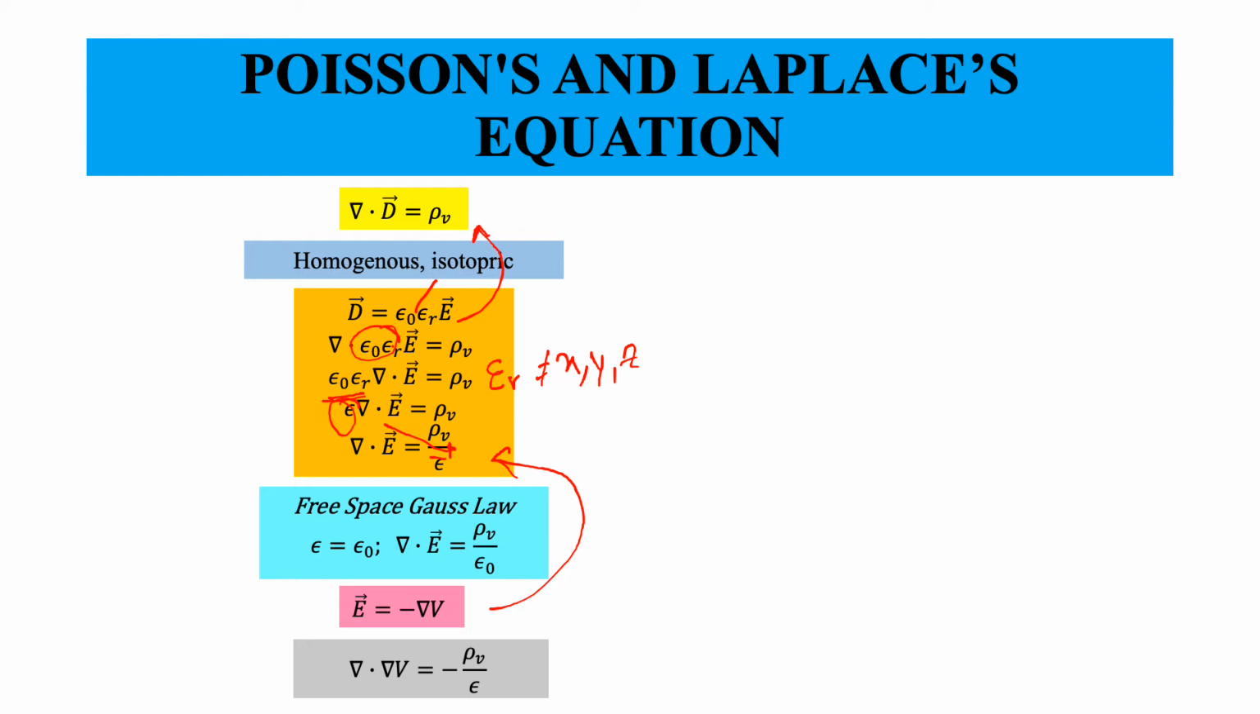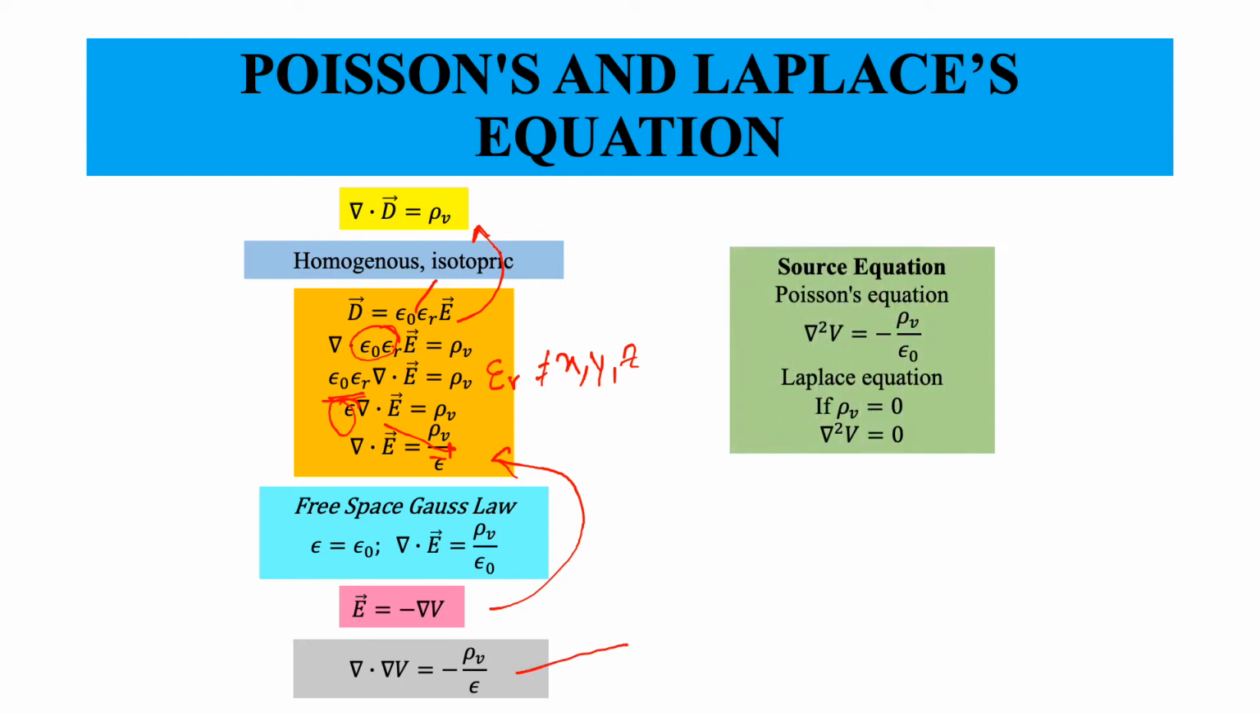Now this is known as the Poisson equation. Very important equation. We are going to solve this equation later.